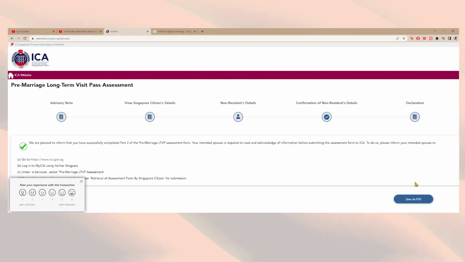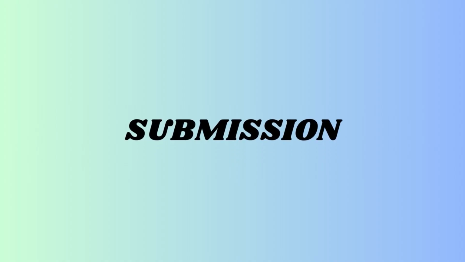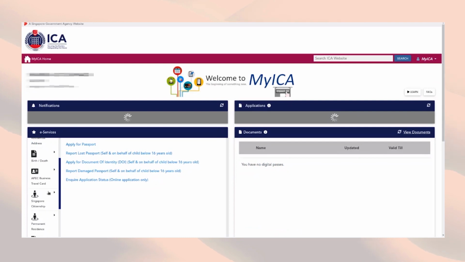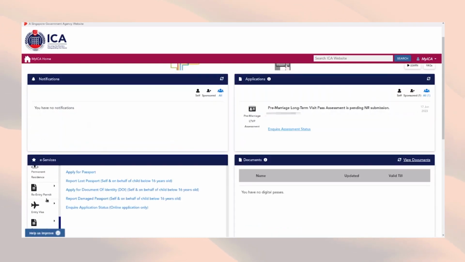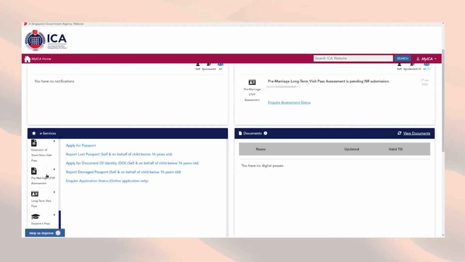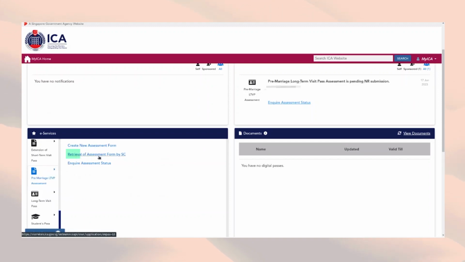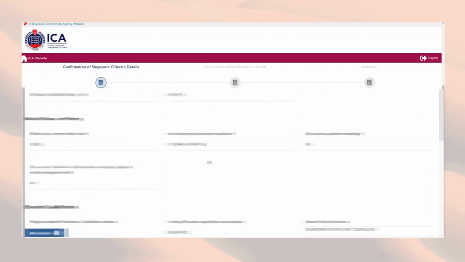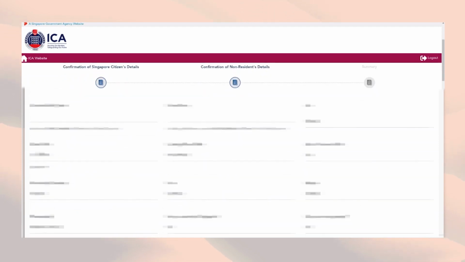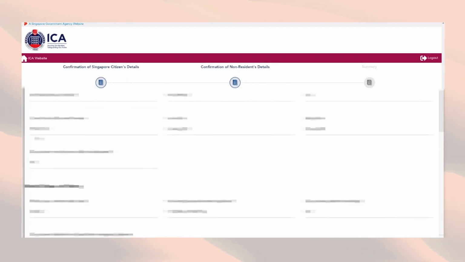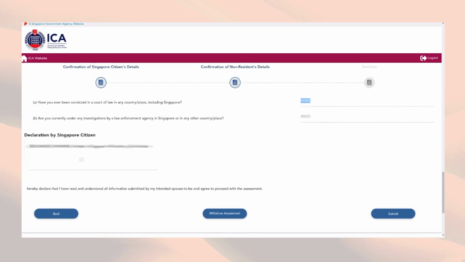Now it's time for the submission part, which will be done by the Singapore citizen. And now the final stage. The Singapore citizen will log in to their MyICA and scroll through the e-services for the pre-marriage LTVP assessment. Click on the retrieval assessment, and then the next step is just reviewing all the information provided by the couple. At the end of the page, there will be another declaration where the IC number is required before clicking Submit.